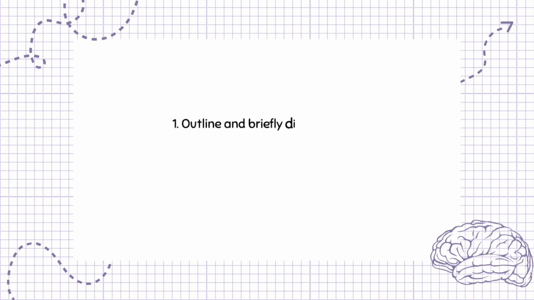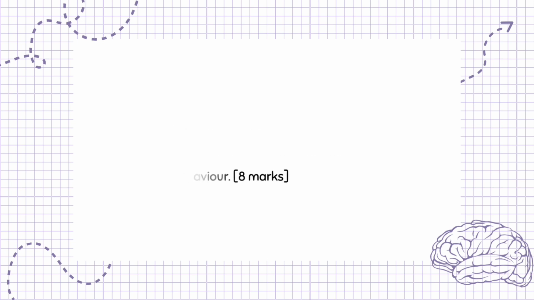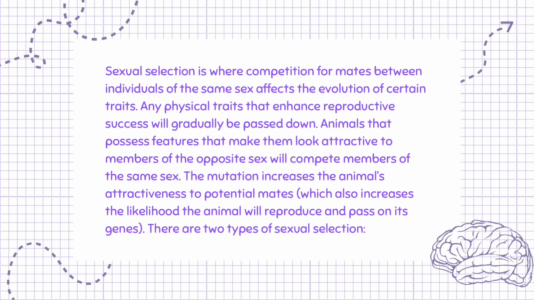Question 1. Outline and briefly discuss the relationship between sexual selection and human reproductive behavior. 8 marks. Sexual selection is where competition for mates between individuals of the same sex affects the evolution of certain traits. Any physical traits that enhance reproductive success will gradually be passed down.